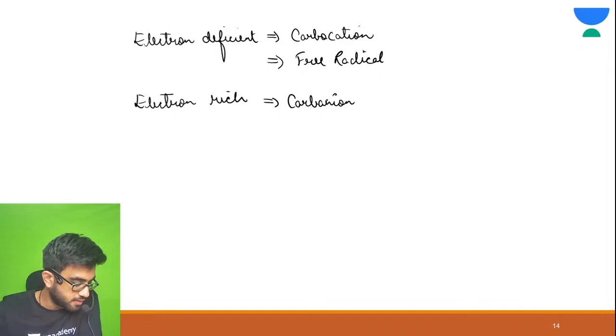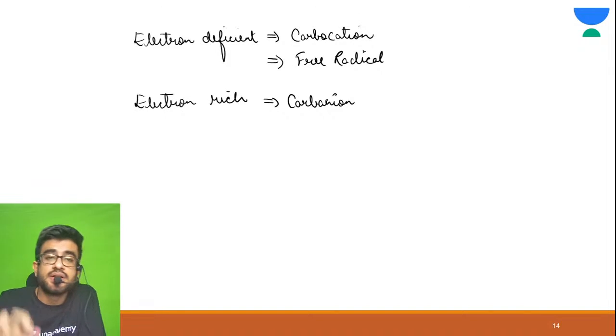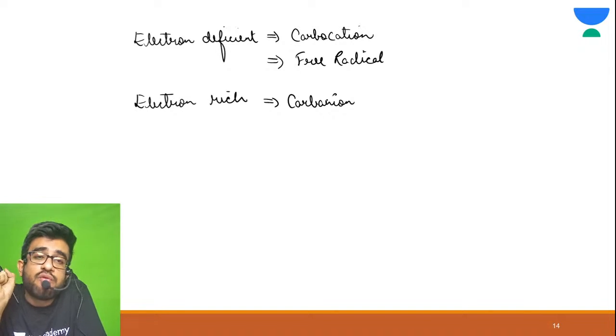Now look at it. Whatever molecule there is, all the molecules want to be in a neutral state. The species here are electron deficient.